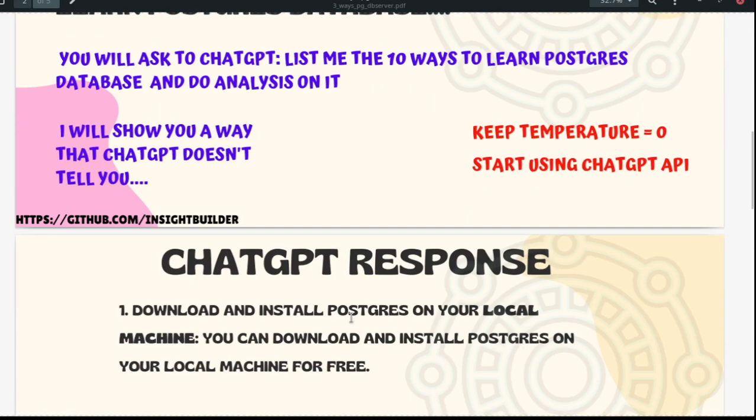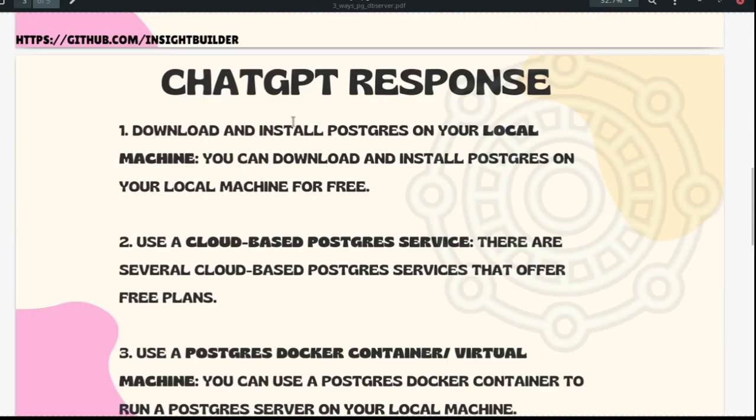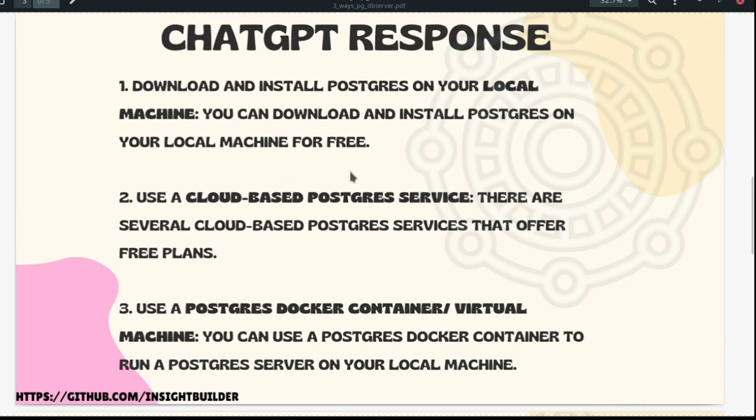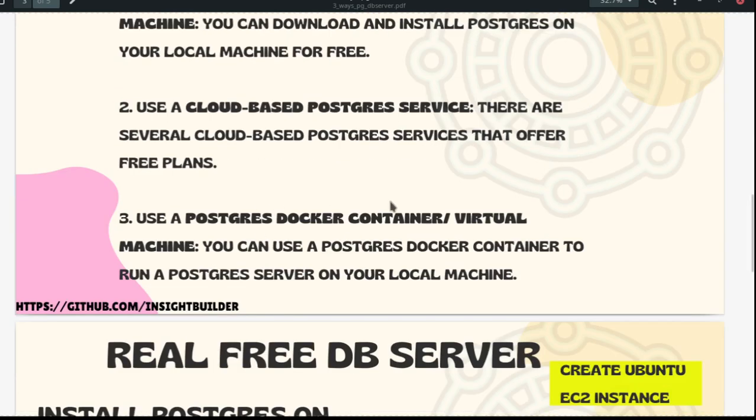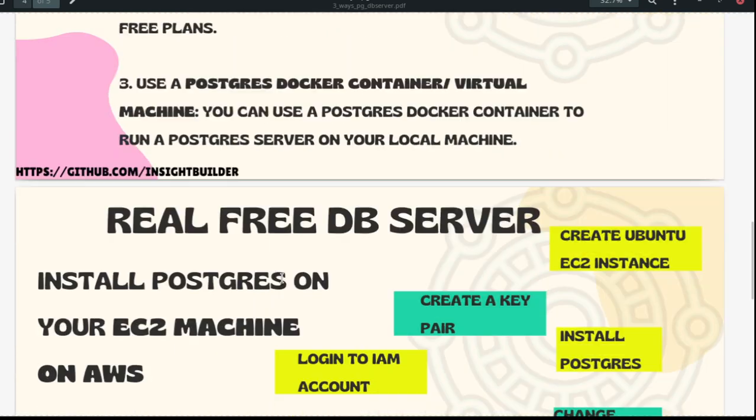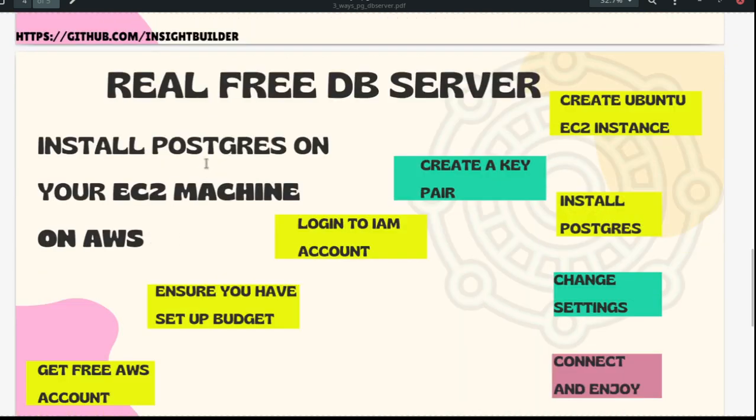So we saw that local machine is one of the ways. Second is getting cloud-based services. Third is getting a Docker container. However, there is one more way to use the cloud service. We are still going to use a cloud service, but we will be using their compute service. So instead of getting their installed database server, we will get their basic virtual machine, and then we will install our own PostgreSQL application there.